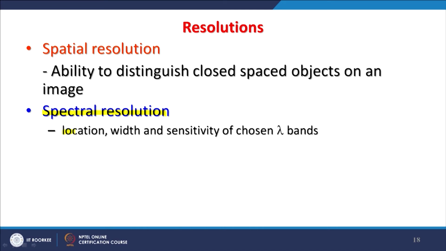So, this basically depends on where our bands are located and what is their width, and the sensitivity of a chosen lambda band, meaning where they are located in the EM spectrum, because at different locations the sensitivity is different. Generally thermal bands have very broad width as compared to visible or infrared. High spectral resolution means for a small part of the electromagnetic spectrum, I may have many bands as compared to having fewer bands.